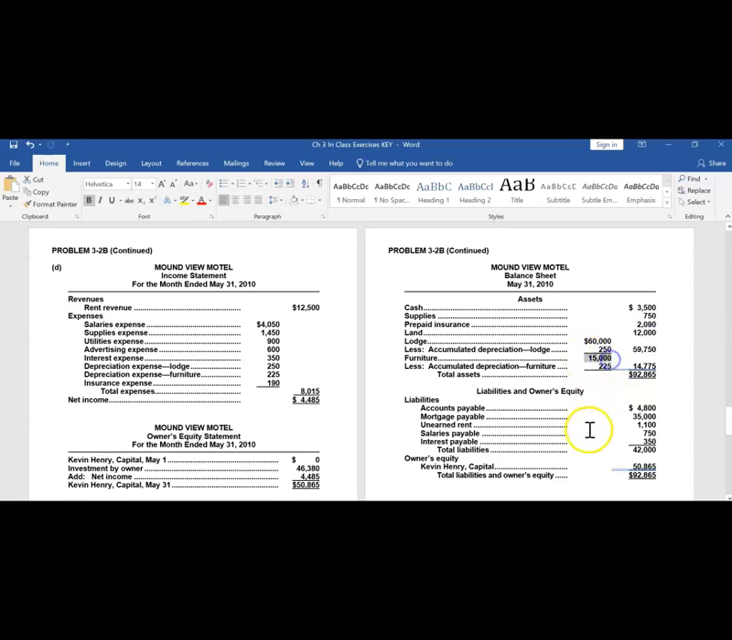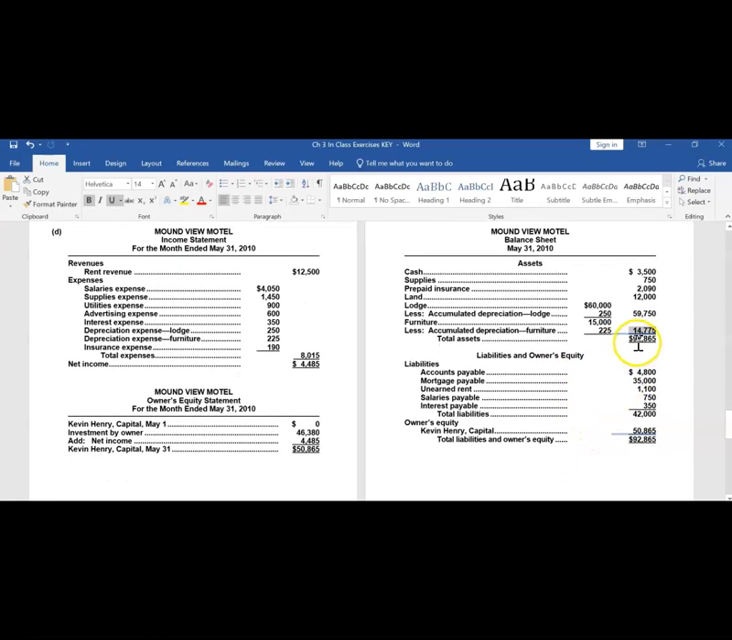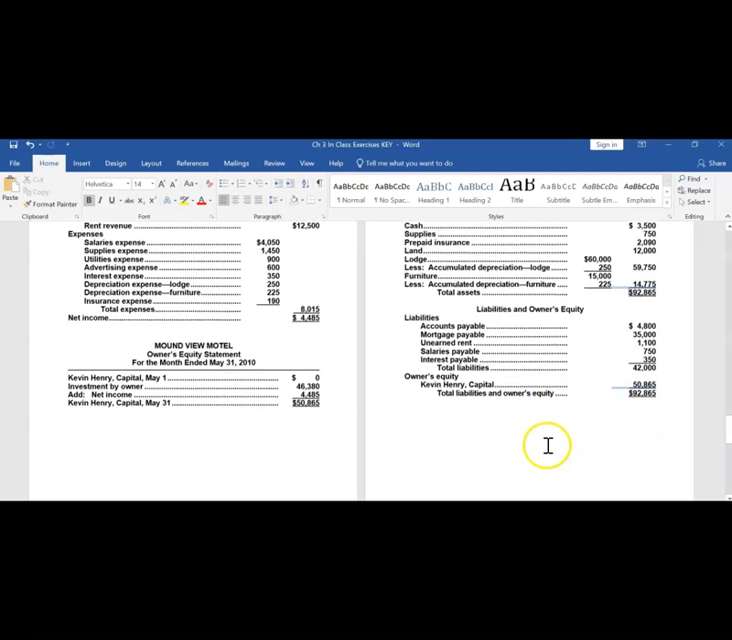Same thing with furniture. The original cost was $15,000, but $225 of its value was used up or depreciated, leaving $14,775 of value remaining. Total assets of $92,865. Then all of our liability ending balances, and our ending owner's capital account comes straight from the owner's equity statement. Total liabilities and owner's equity hopefully should equal total assets, showing our balance sheet is in balance.